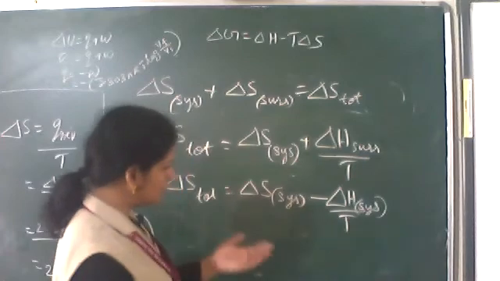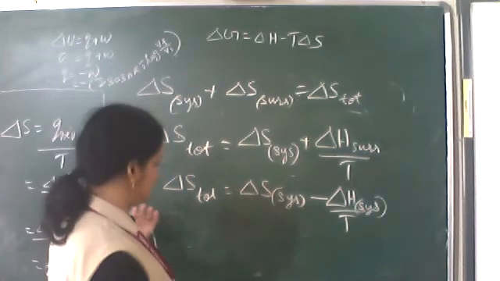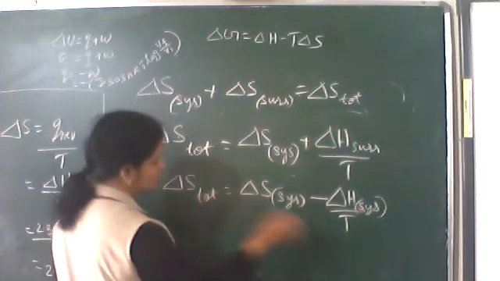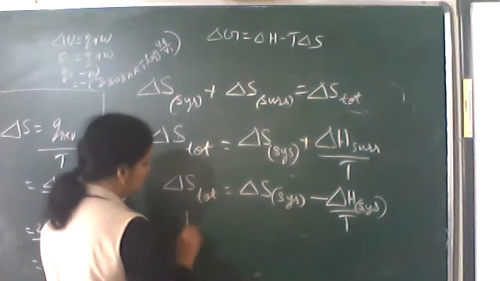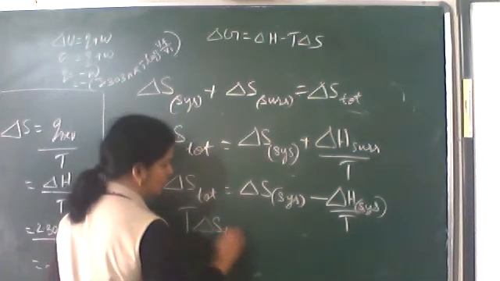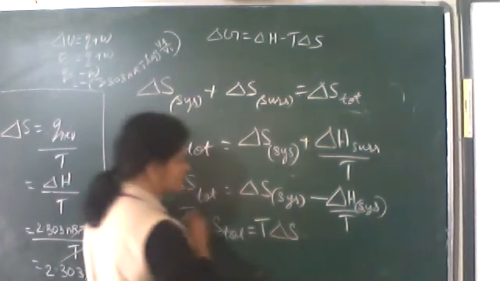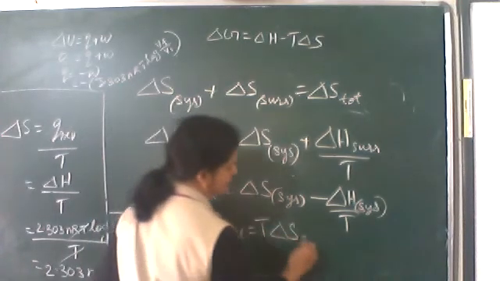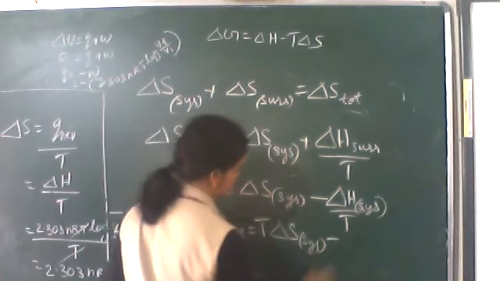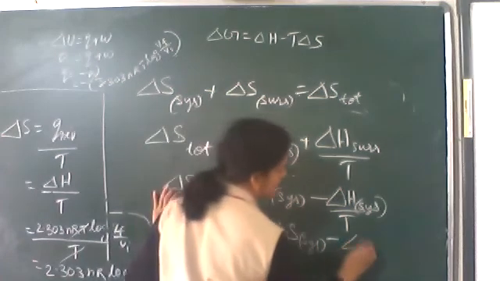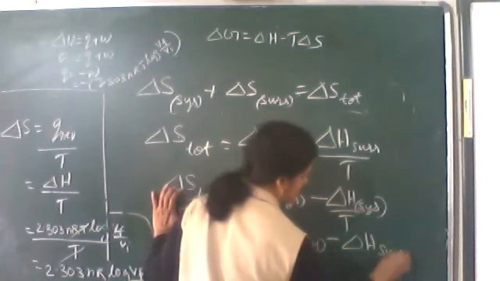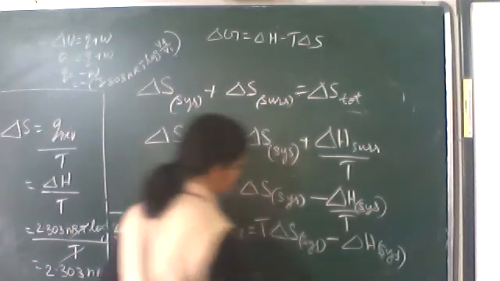All right, multiply all by this T. So T delta S total is equal to T delta S system minus delta H system.